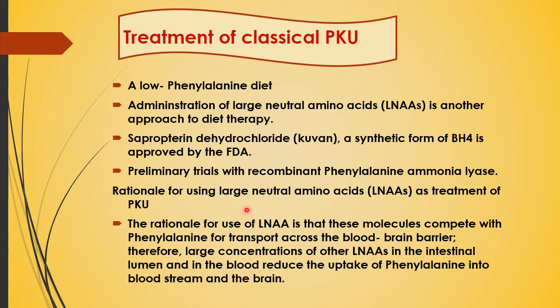Then the rationale for using large neutral amino acids as treatment of phenylketonuria.